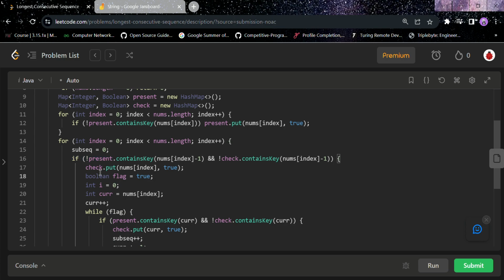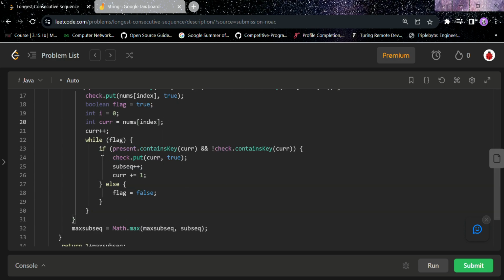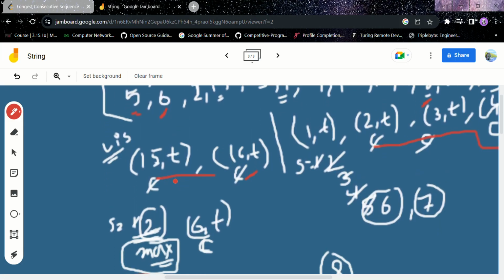Now check, we will put the current element and mark it as true. Now we have this boolean for our while loop. We'll mark this index I equals to 0 for current. Which one is our current? This one is our current, that means it is our starting variable right now. Now we will check if the current element is present in the present map, and check if current is marked true or not, that means whether current was visited or not. For example, check for 15.